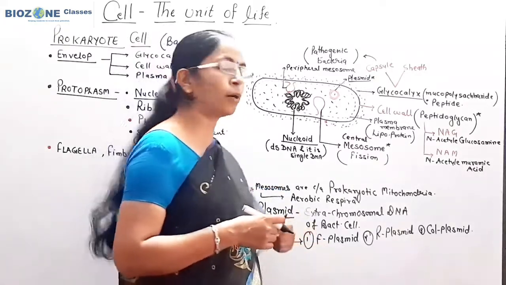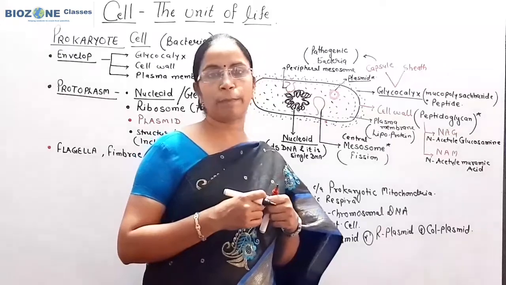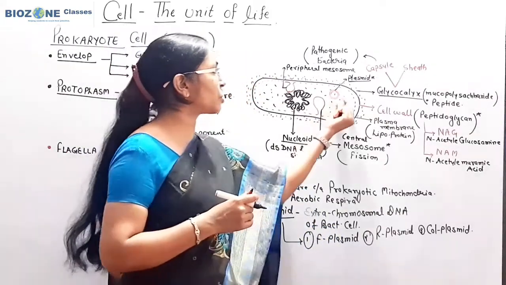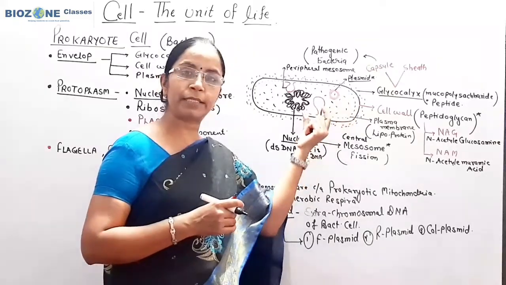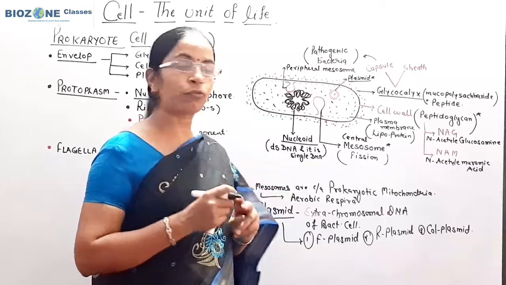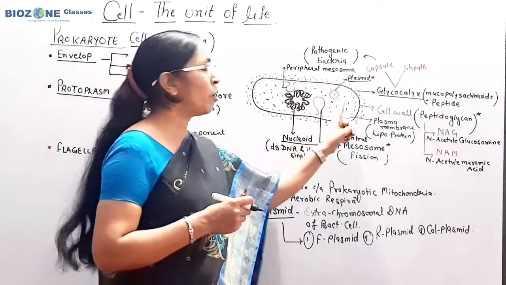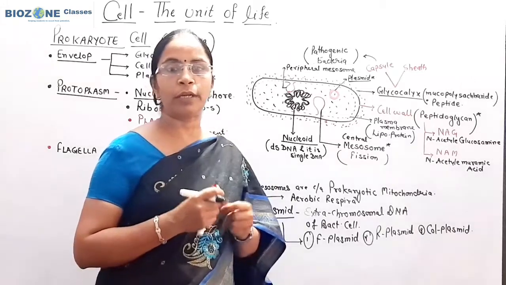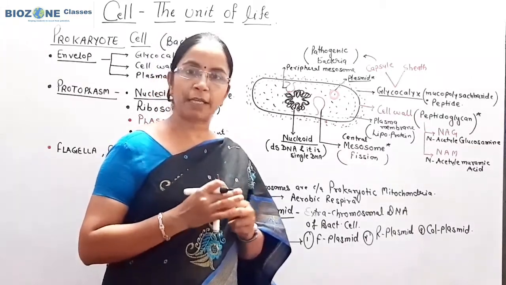Now when we study the conditions of the plasmid, we use the word plasmid when this extra chromosome is freely present. So when the extra chromosomal DNA is not associated with the nucleoid, or it is freely present from the nucleoid, then we use the term plasmid.